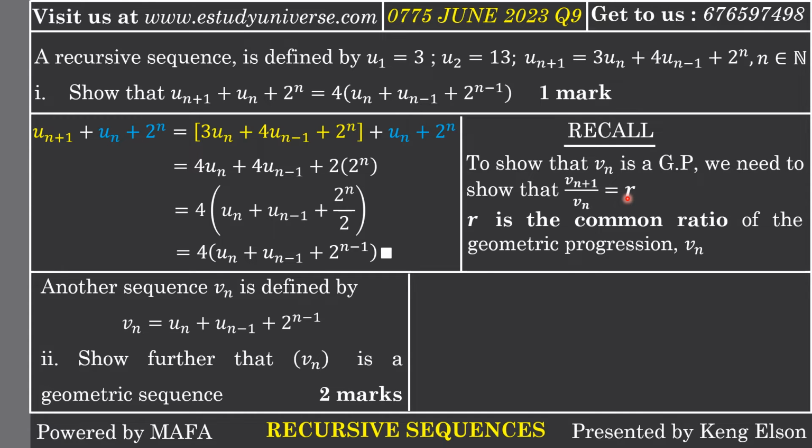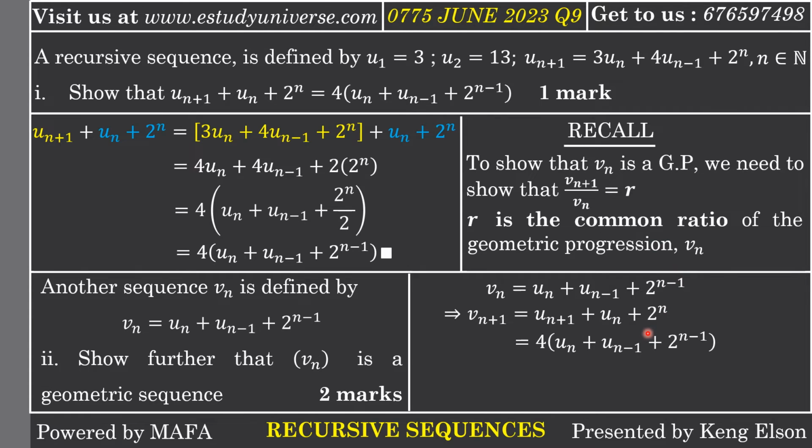Okay, so since I need to prove that V n plus 1 divided by V n is equal to a constant, I must start by finding V n plus 1. Since V n has been defined as u n plus u n minus 1 plus 2 to the n minus 1, to get V n plus 1, I just need to increase every n by 1. So in the place of n, I replace it with n plus 1. In the place of n, I replace it with n plus 1. In the place of this n, I replace it with n plus 1. But now since there's a minus 1 here, I just have n. In the place of this n, I replace it with n plus 1. And since there is also a minus 1, the 1 in the n plus 1 cancels with this minus 1, and you're left with n.